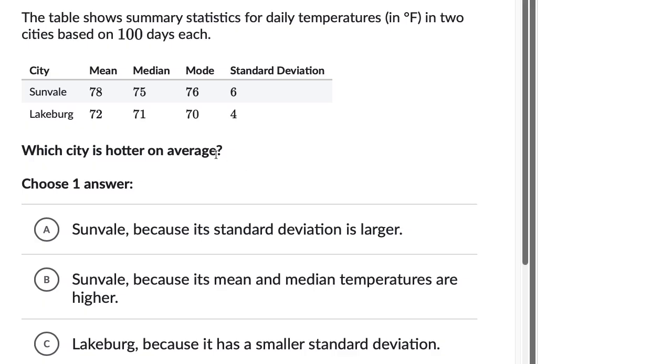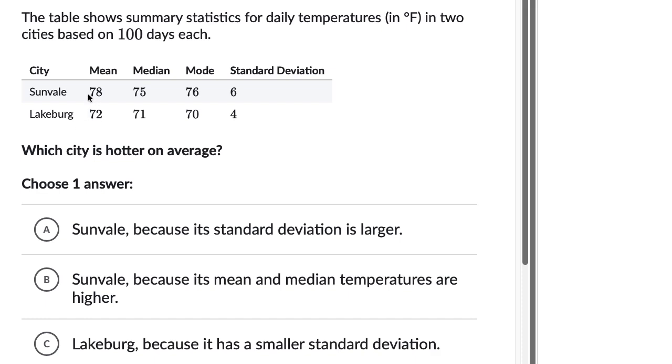All right. So typically when people say average in everyday language, they're usually talking about the mean. In statistics, sometimes average can refer to any measure of central tendency. So sometimes people might even say, well, median is a way of measuring average. But let's just look at the data, or at least the statistics here, and see which one is looking hotter.